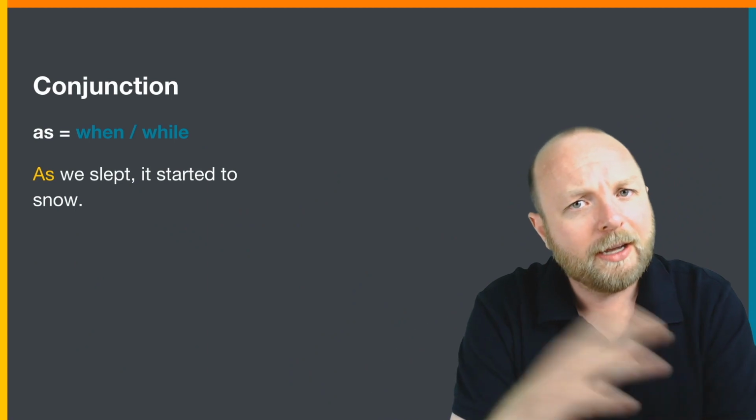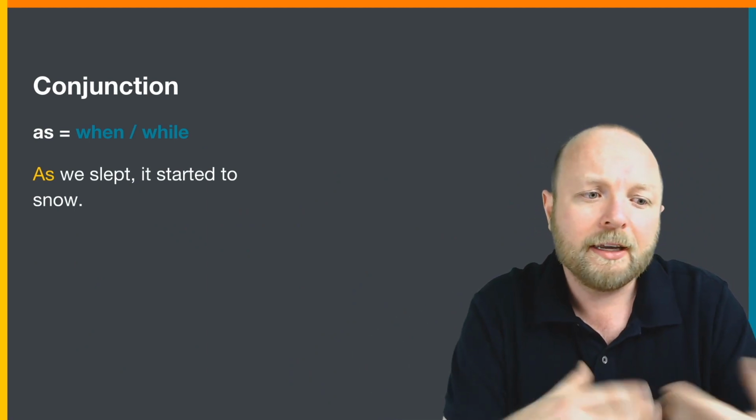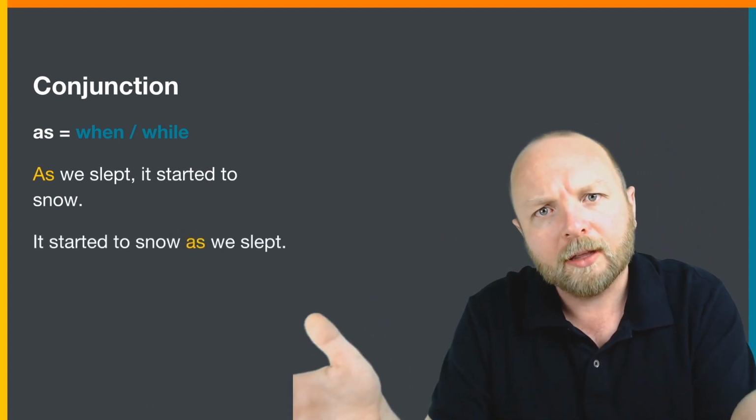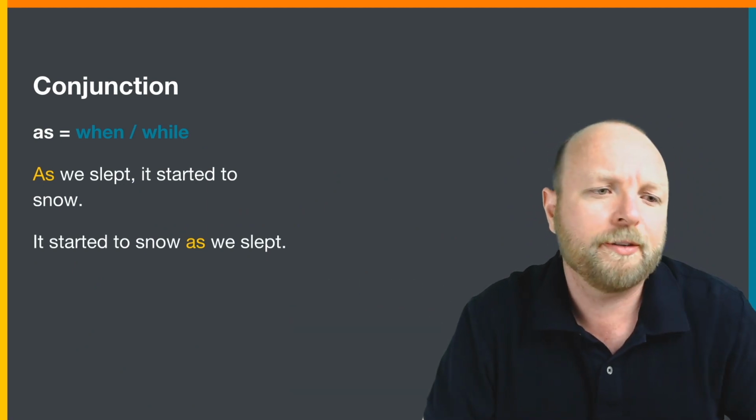Now, what's another way we can say this sentence? Remember, there are two ways. Well, we can say this. "It started to snow as," and what's the long thing? "As we slept." Okay, let's look at some more examples of this.